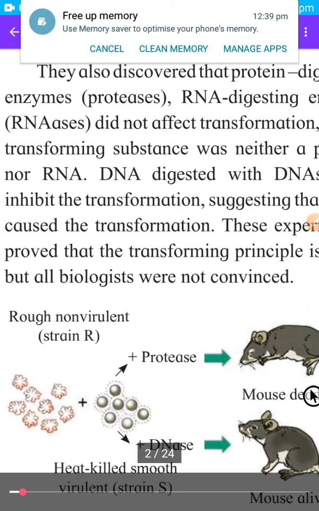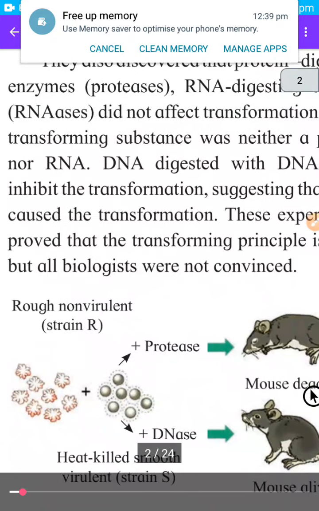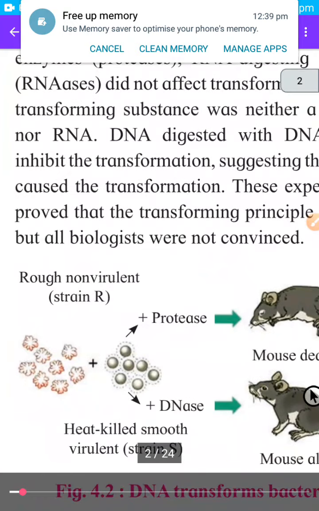When DNA is destroyed by the enzyme DNase, the transformation is inhibited, suggesting that DNA caused the transformation. So when DNA is absent, this transformation from R type to S type bacteria is not possible, which shows that DNA is responsible for this transformation.